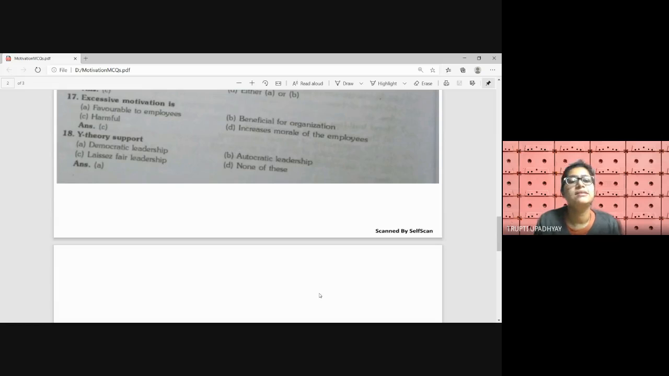The answer is very, very simple here. Y kind of managers think that the subordinates are already motivated. They can self-manage themselves. So he just has to guide them. That is the mindset of the Y kind of manager. So here the answer is democratic. He will always take the opinion of the subordinates and then take the decisions, the Y kind of managers.